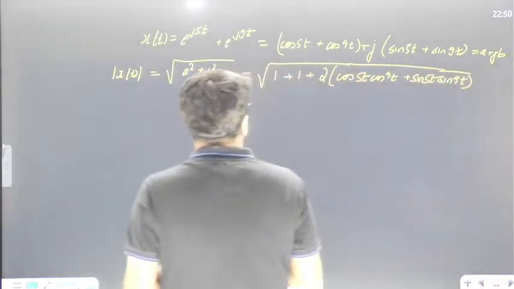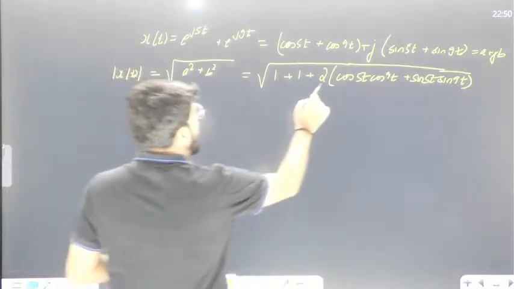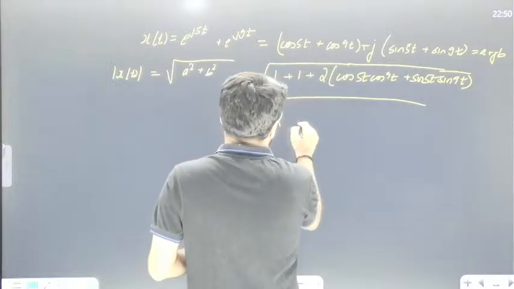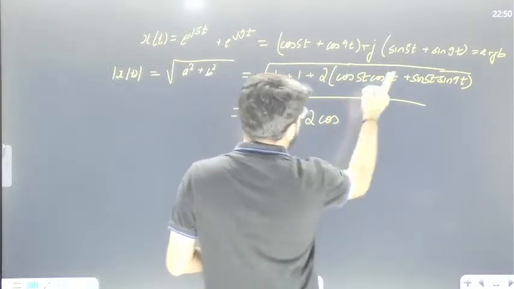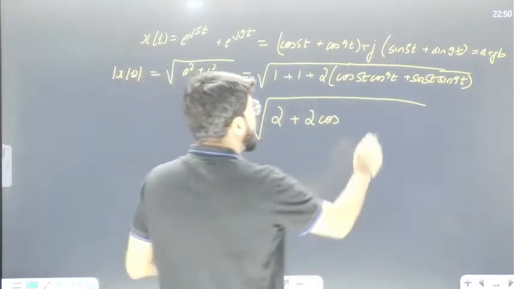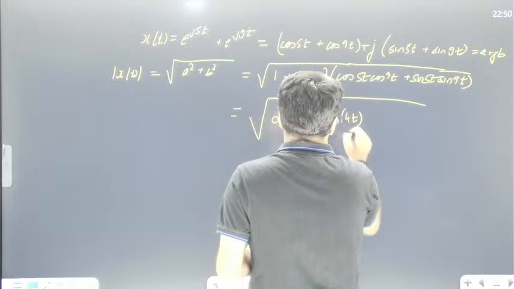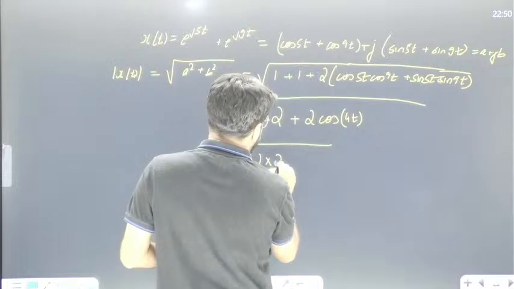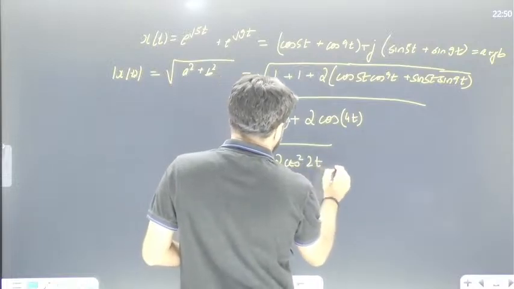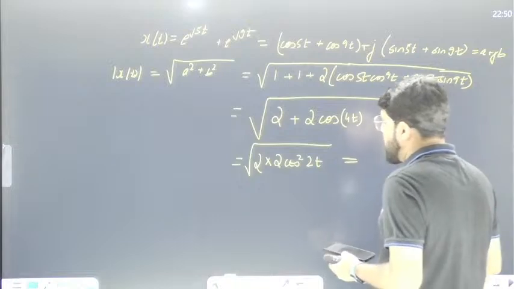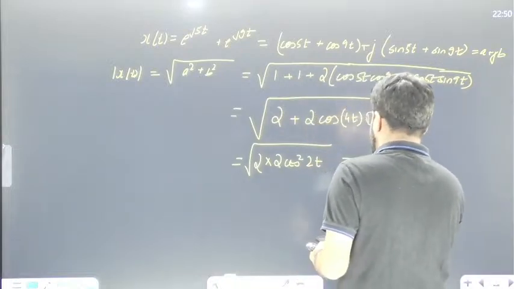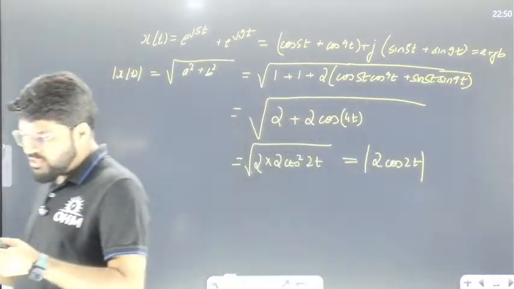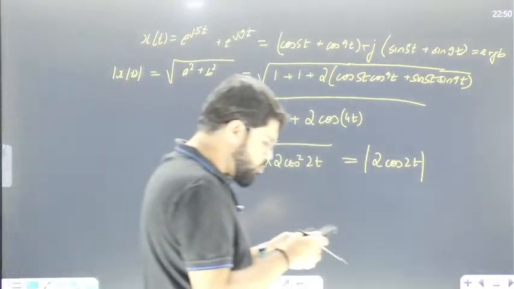Yes, dear. So let's come back to this one and see what the correct answer is. Cos a cos b plus sin a sin b can be further written as cos of a minus b. Here a minus b, the difference, is 4t. Now 2 common, 1 plus cos 2 theta is further 2 cos square theta. So when you take the square root, root of 2 is 2 and root of cos square is cos. But remember, I want the modulus, the magnitude of x(t). That means magnitude of 2 cos 2t.